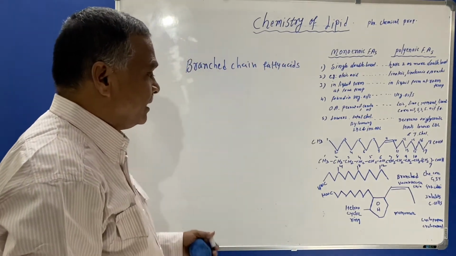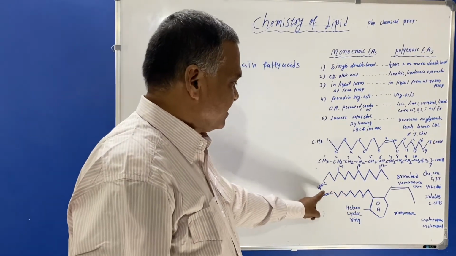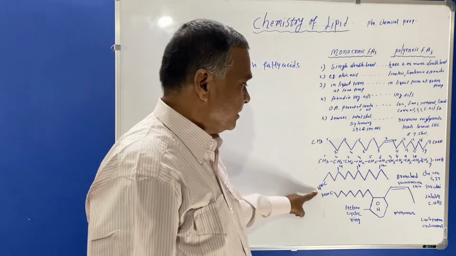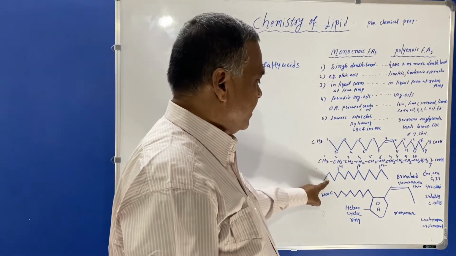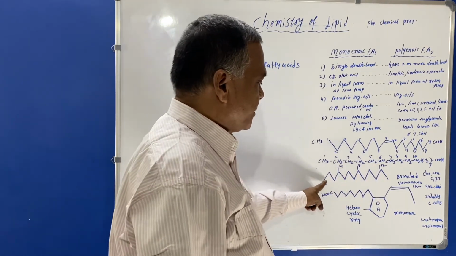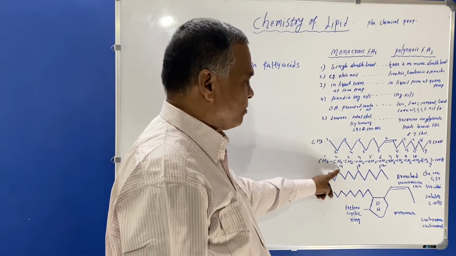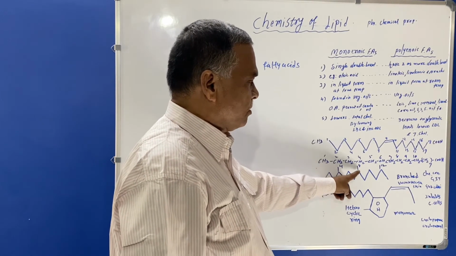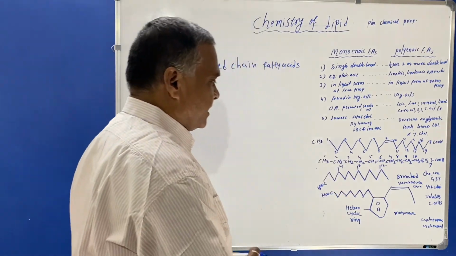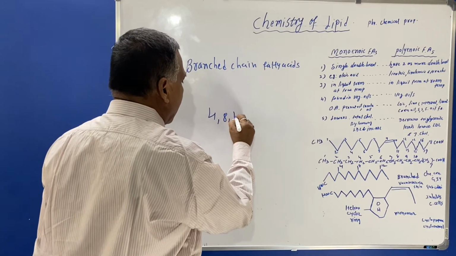So this is the structure belonging to a branched chain fatty acid. See, this is COOH, that is the carboxylic group here. Now, branched chain fatty acid means here a 12 carbon containing fatty acid is there. At carbon atom number 4, 8 and 12, so this is said to be 4, 8, 12